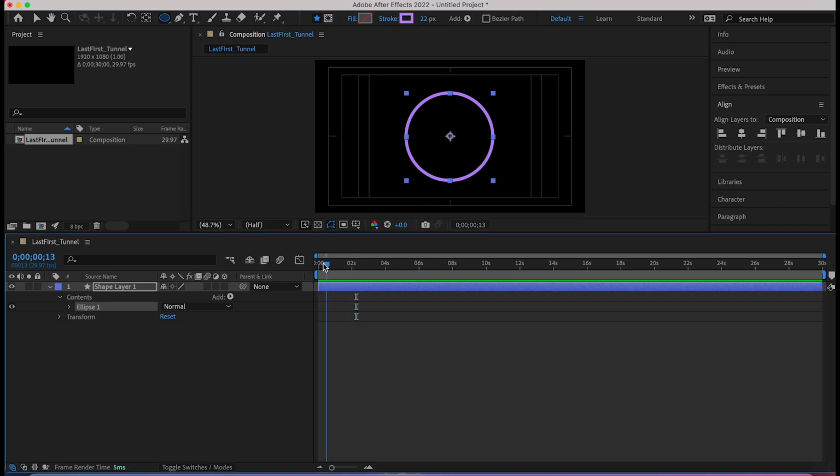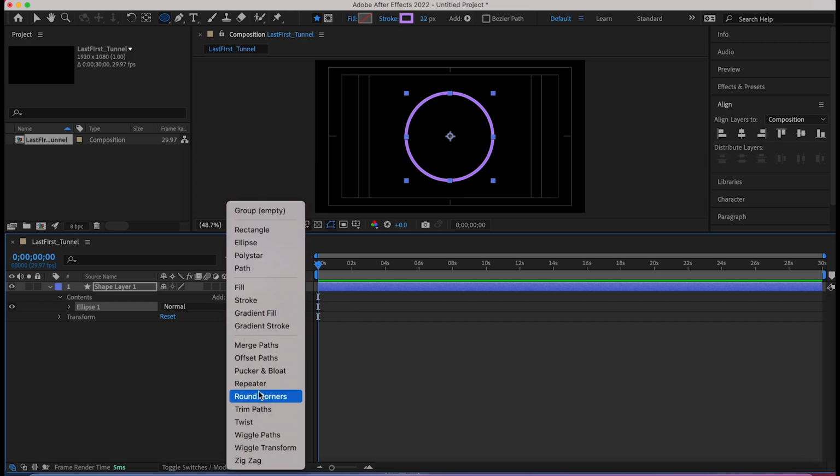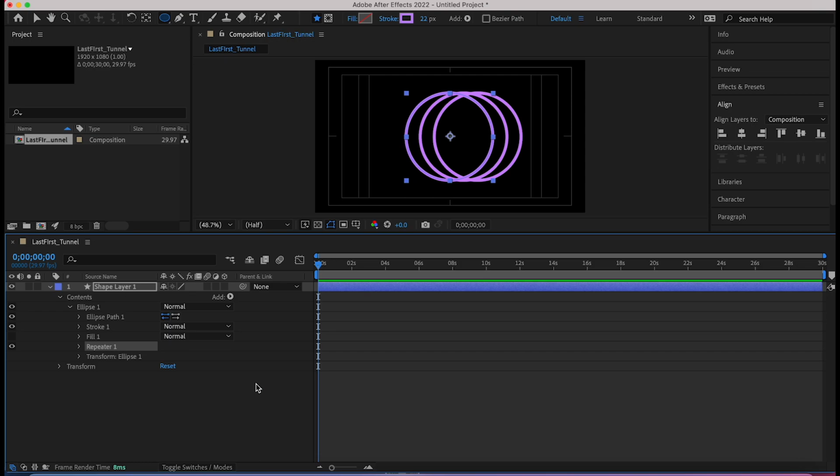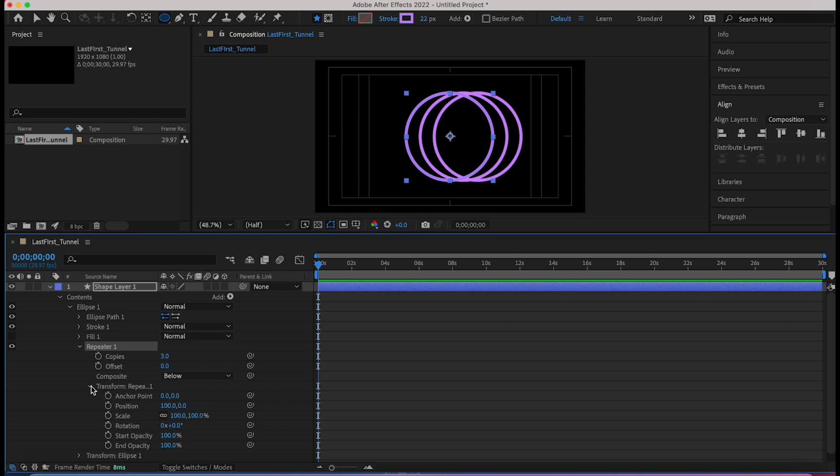You're going to take this, make sure your time indicator's at the beginning. You're going to go to add. You're going to go to repeater. You'll notice we add something in here. This duplicates out here. The first thing you're going to do is twirl down repeater 1. Then you're going to twirl down transform repeater 1.